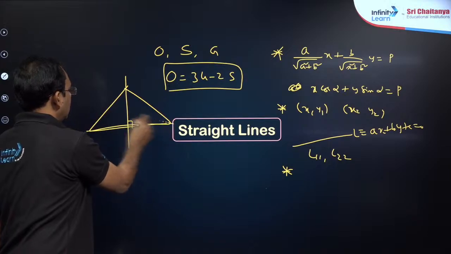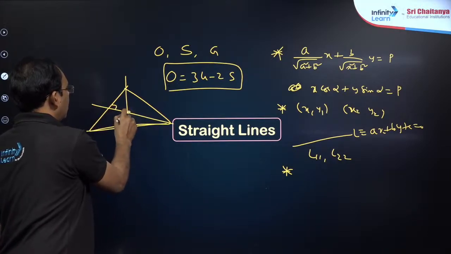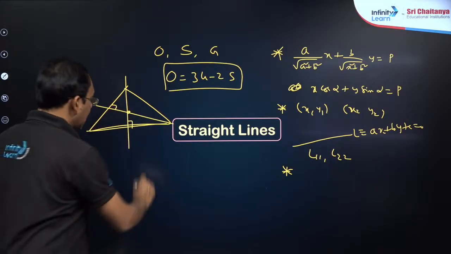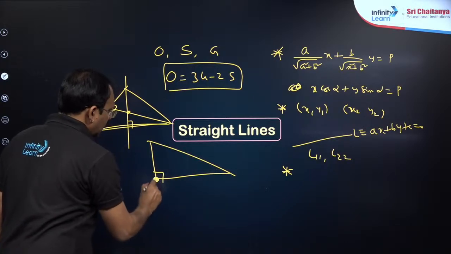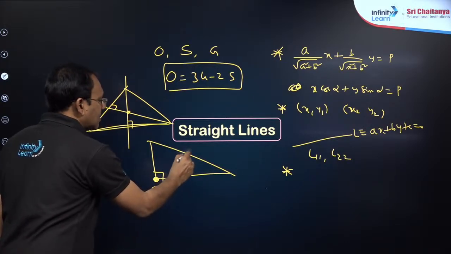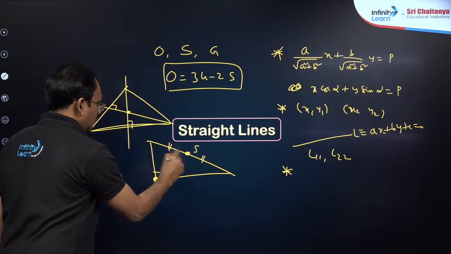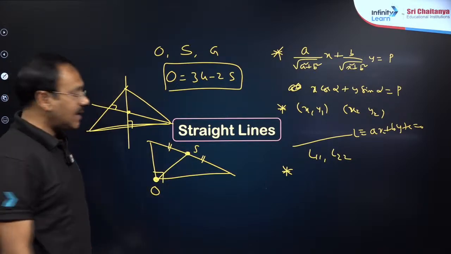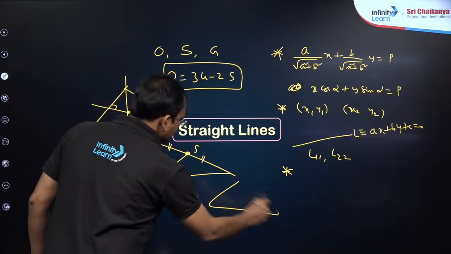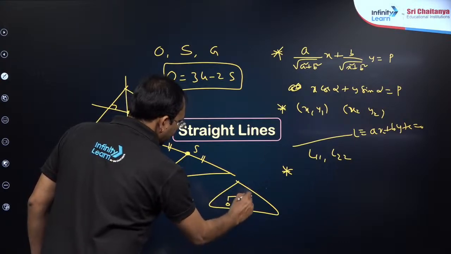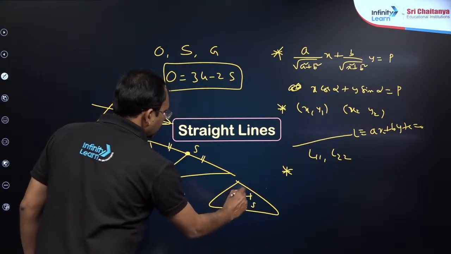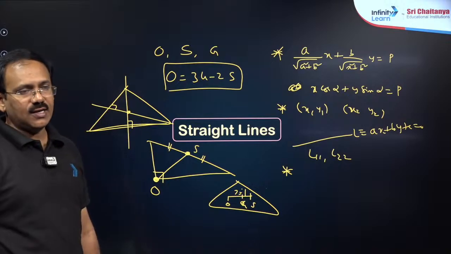Similarly, here also you can take, and their point of intersection is the orthocenter. In a right angle triangle especially, the orthocenter is the vertex containing 90 degrees and the circumcenter is the midpoint of the hypotenuse. These two are important. And in any triangle, O, G, S will be collinear, such that G divides OS in the ratio 2:1 internally.